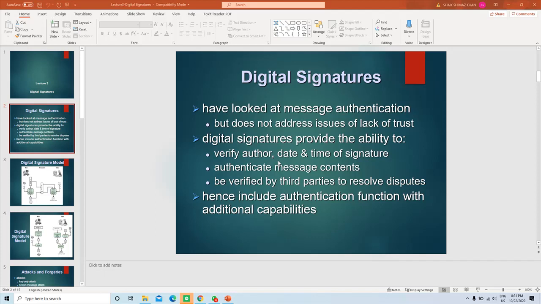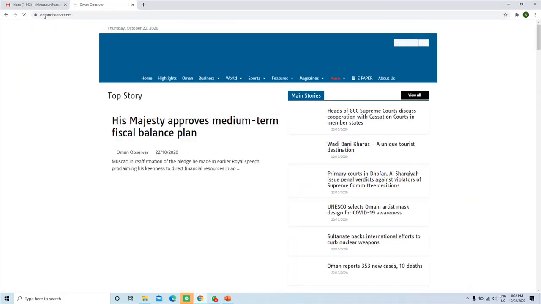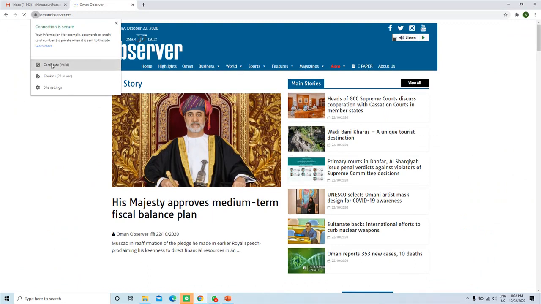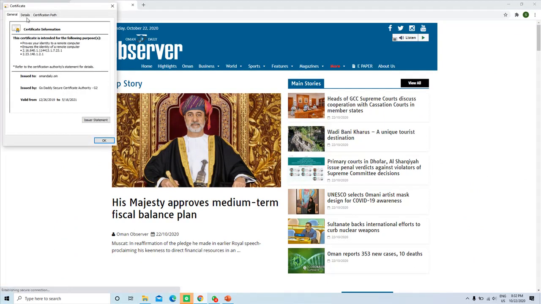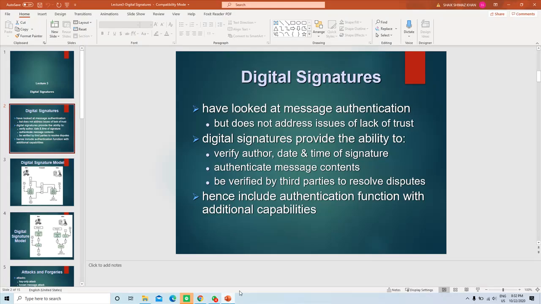The digital signature is used in certificates, for example. Here you can see a certificate. When we browse any website, digital signatures are used in order to verify a particular party through a third party. We will discuss what this digital signature is in this lecture.